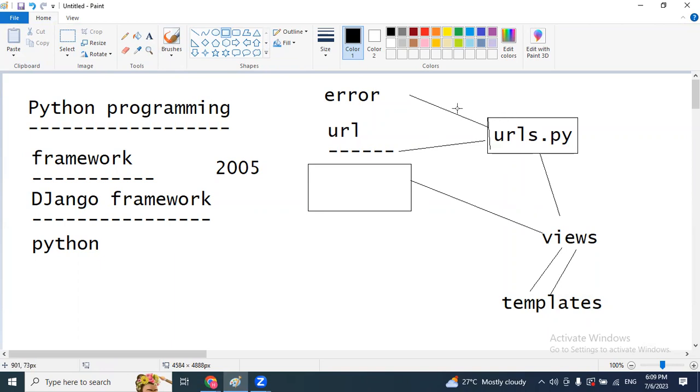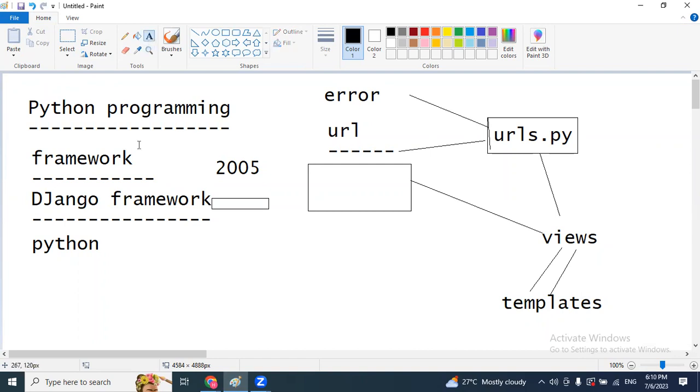If mismatched, they will simply return an error. For example purposes, I just explained only three steps. Like this, multiple steps are involved. Is it possible to create the entire structure like this manually? Not possible. So much time it will take. Then how to enable rapid development? For this purpose, Python introduced the Django framework.